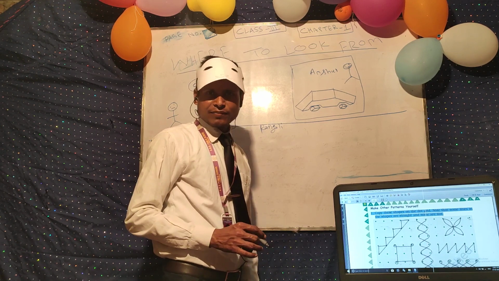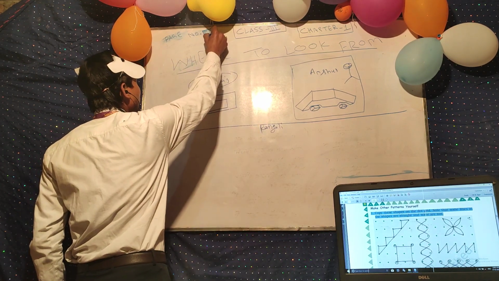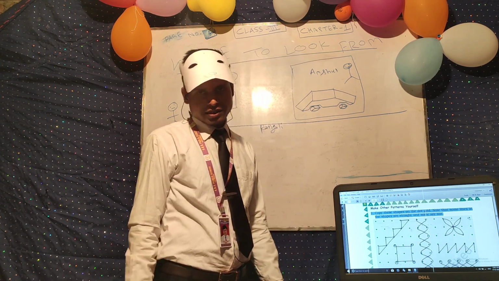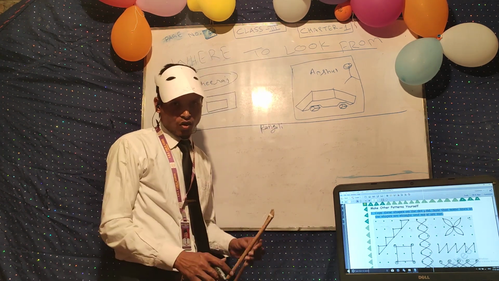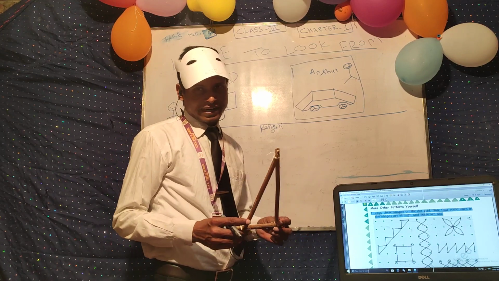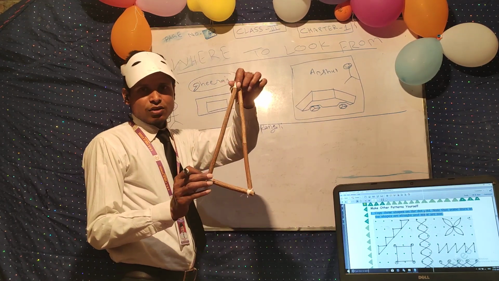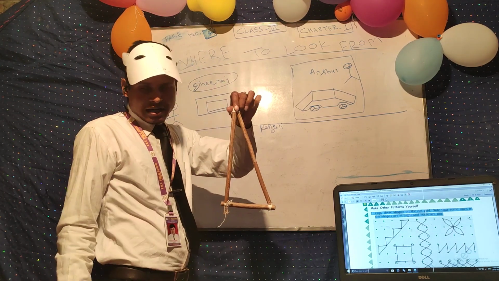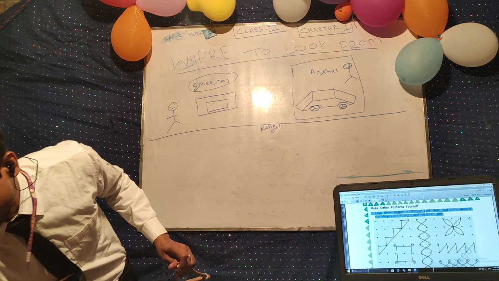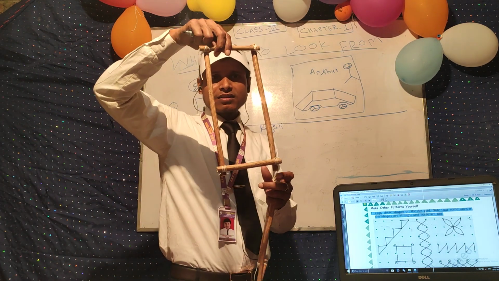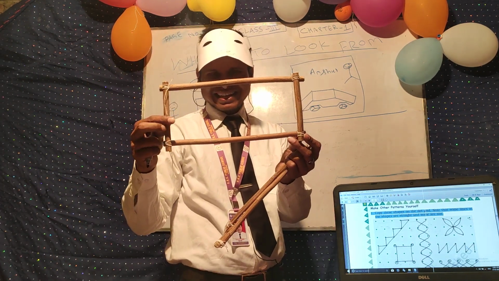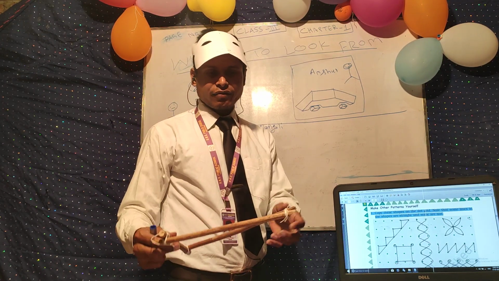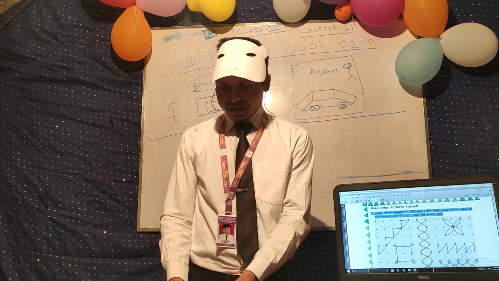Now come to page number 4. So this is page number 4, and as you have already seen in the video, how to make the patterns from the dots. So you can make different patterns. So this is the triangle. You can make this type of triangles through the dot patterns, and you can also make a square. So this is a rectangle. These are the shapes which can be made by the different patterns.